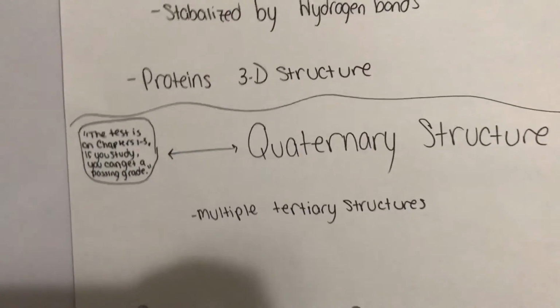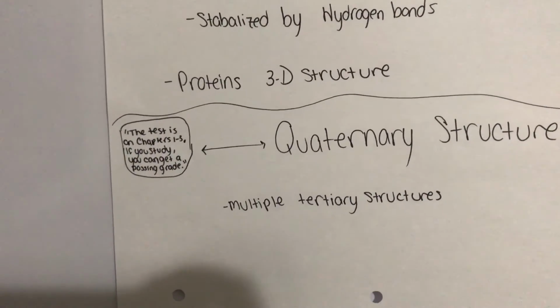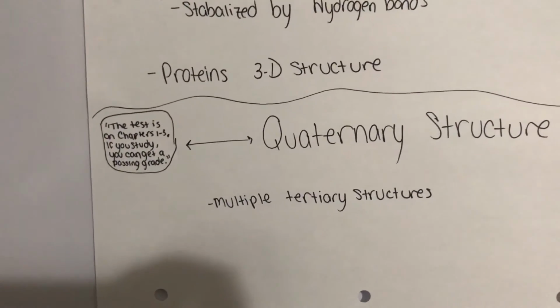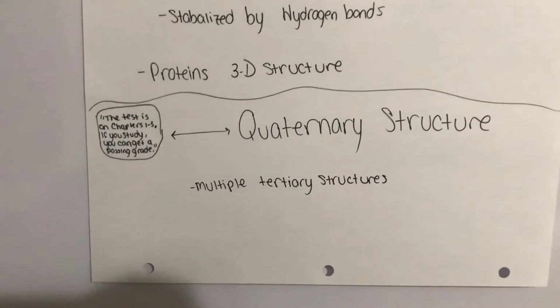When you put it all together, you got the primary structure, which is the alphabet, the secondary structure, which is the words, the tertiary structure, which is the sentences, and the quaternary structure, which is a paragraph.